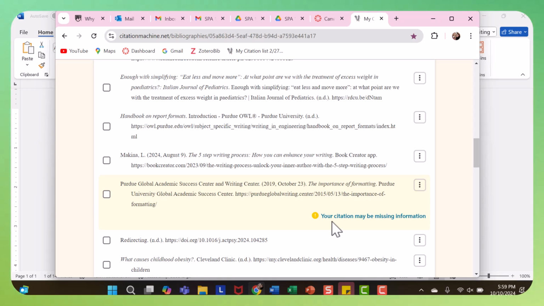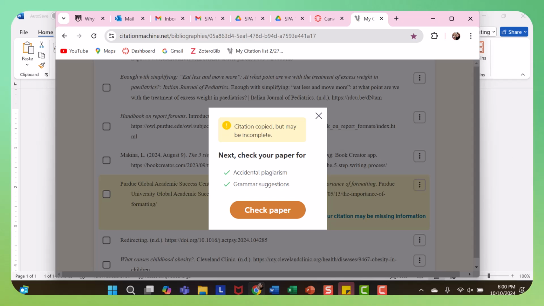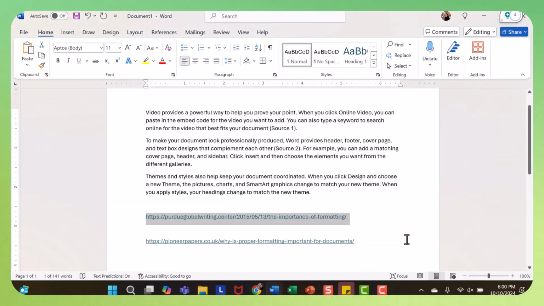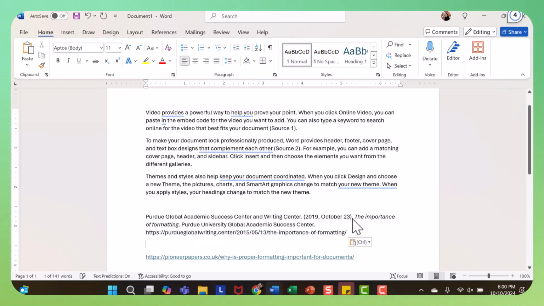So there is some information missing, but in this case, this one has what it needs. It has the organization that created it. It has the date inside of parentheses, the title of the article, and then again, it has where it came from, and it has the web address. So I'm going to copy the citation. I'm going to go back to my Word doc, and where that citation was, I'm going to use Control V to paste it. And then I'm just going to repeat for this one.